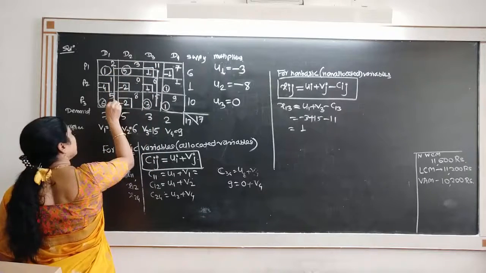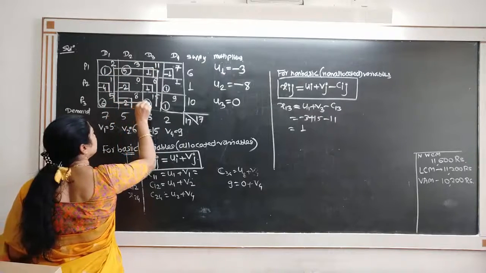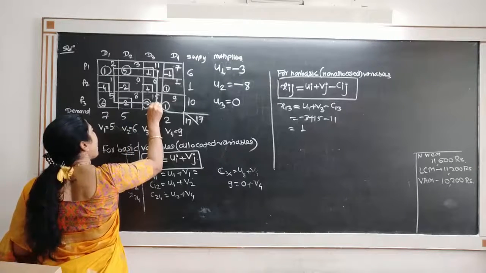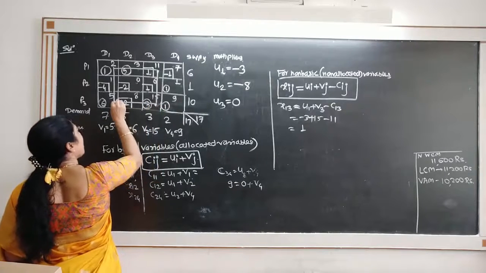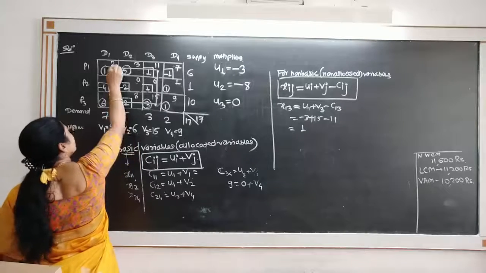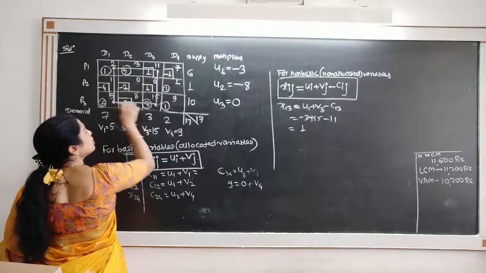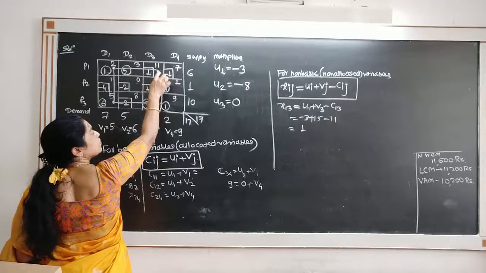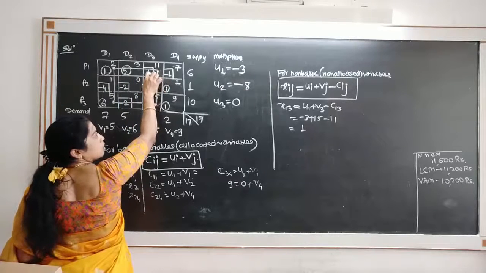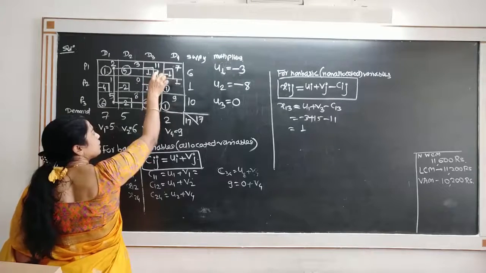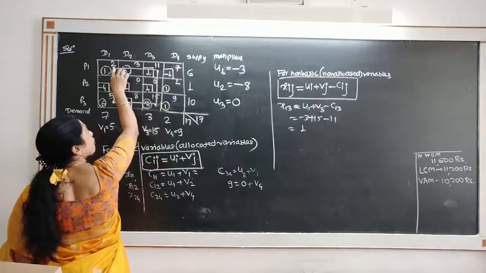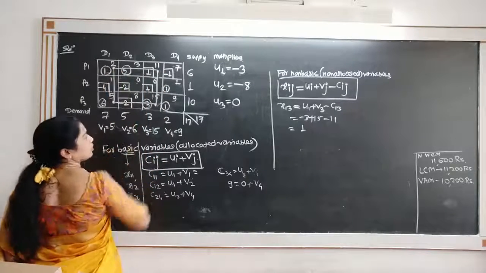So see this loop. At this corner there is allocation. At this corner there is allocation. And at this corner also there is allocation. So I have to consider a closed loop starting with this most positive non-basic variable such that at each corner of that loop there should be allocation.